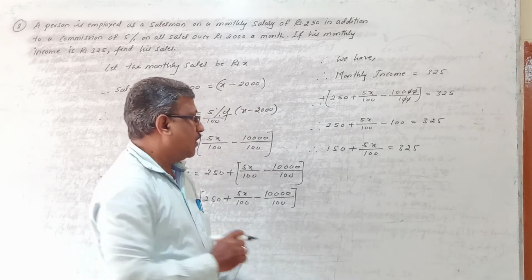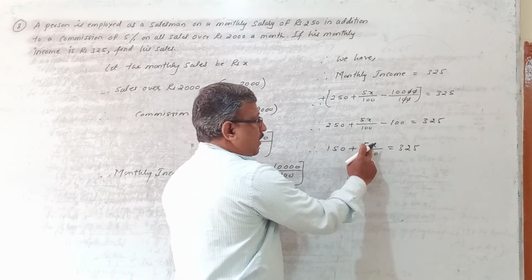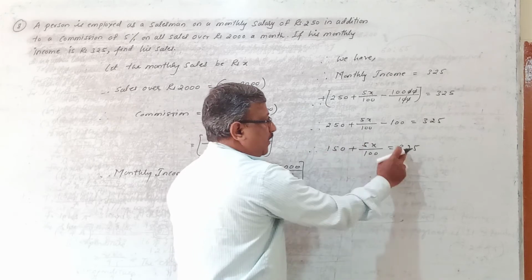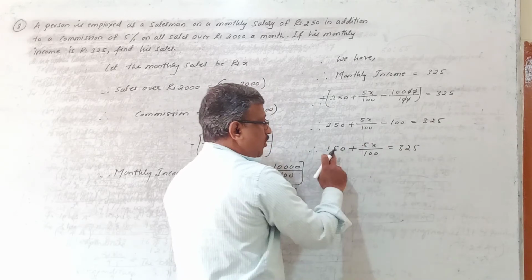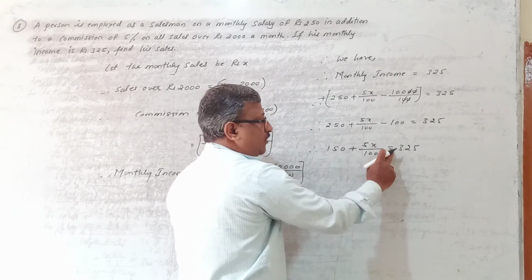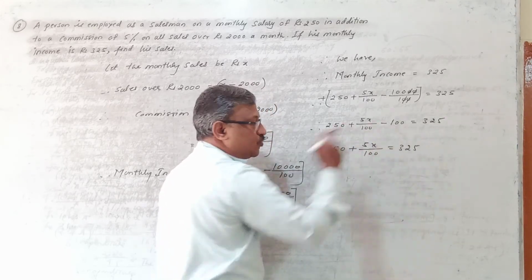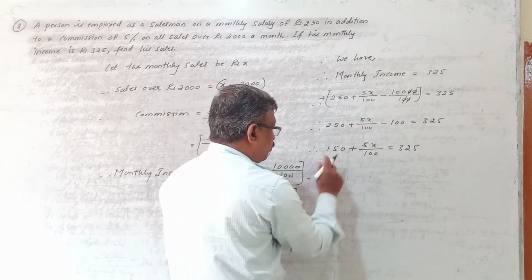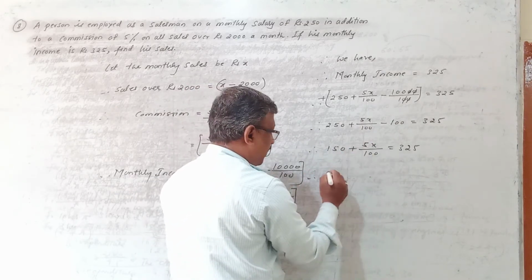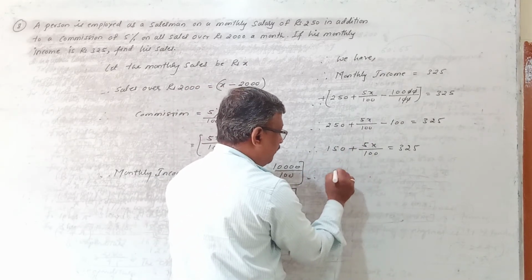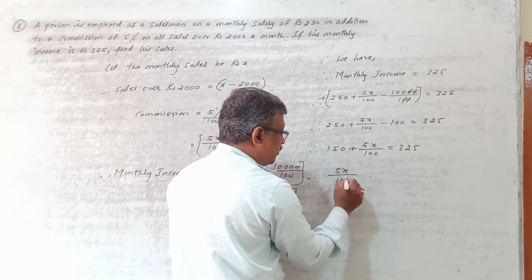Understood? Now in 150 we cannot add 5x by 100, but 150 and 325 we can solve, and to solve you have to transfer this 150 to that side. If you transfer 150 to that side, this plus becomes minus. So what remains here? Only 5x divided by 100.